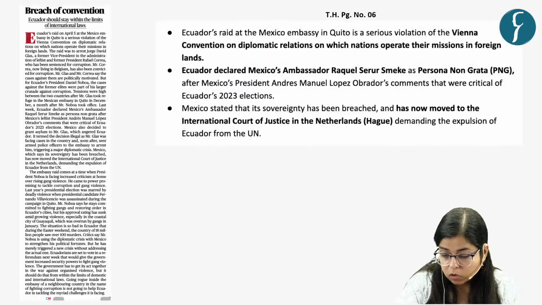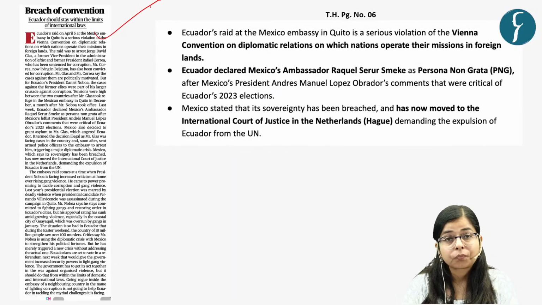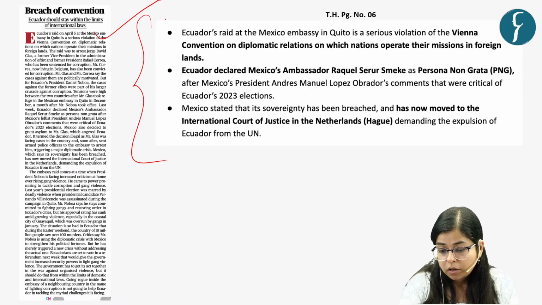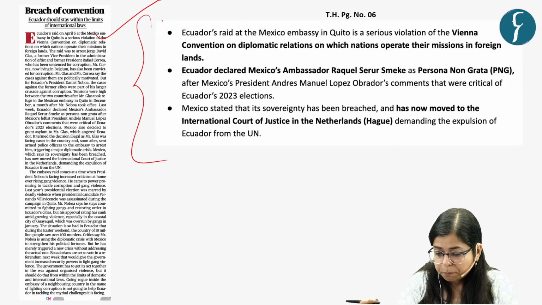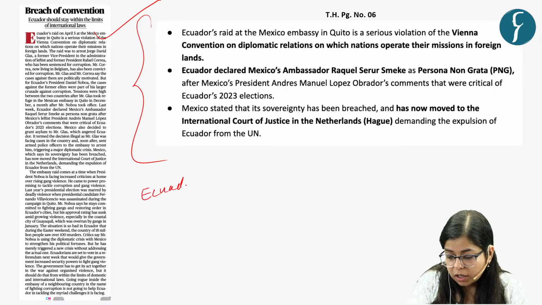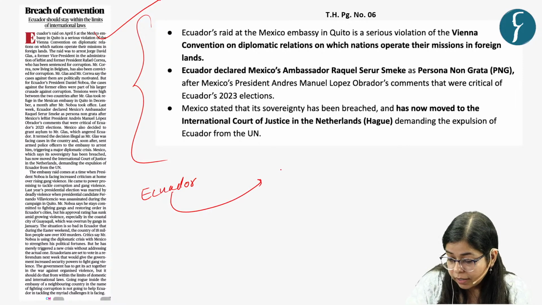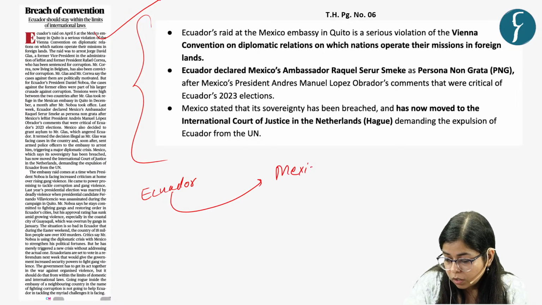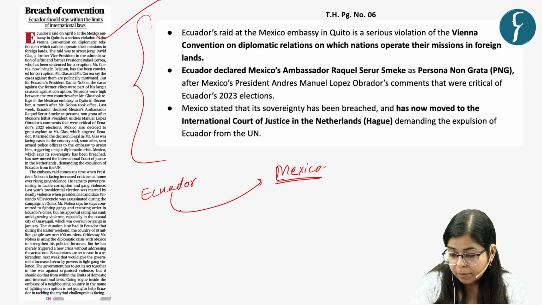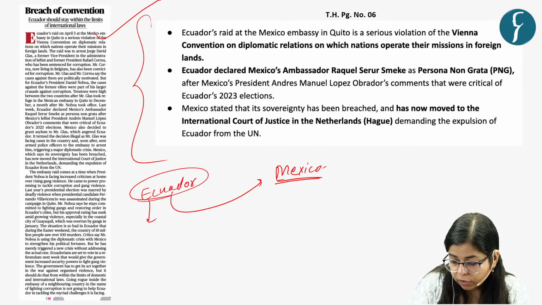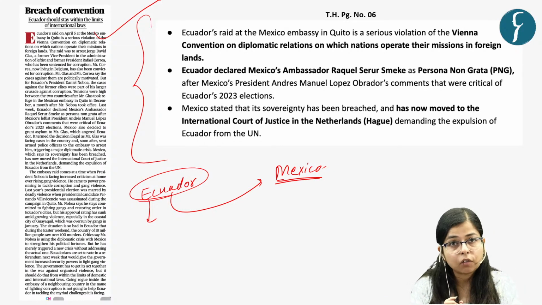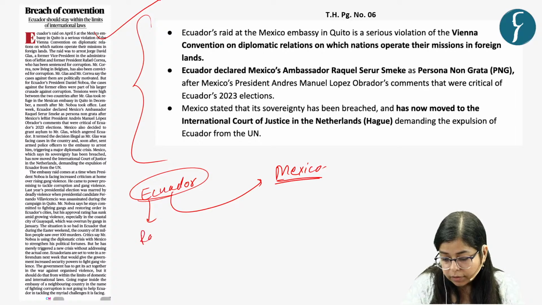With this, let's move on to our next article. It is inspired by this news article which appeared on page number 6 of The Hindu. Now, this news article says that, see, recently what happened. Ecuador, which is a country in South America, did a raid in an embassy of Mexico. And this embassy was located in Ecuador itself. So this embassy of Mexico was located in Ecuador. So Ecuador did a raid.